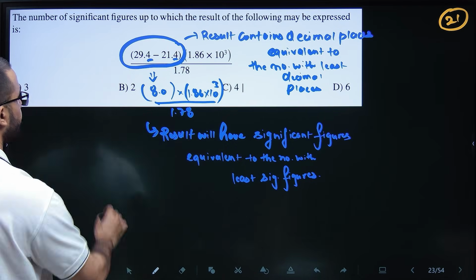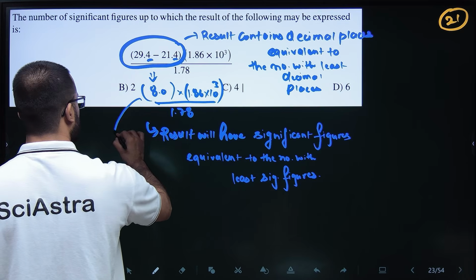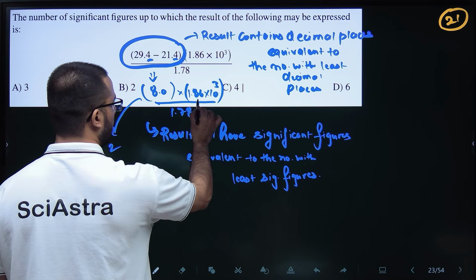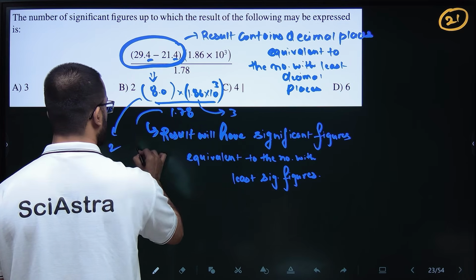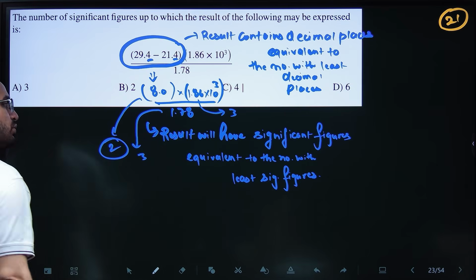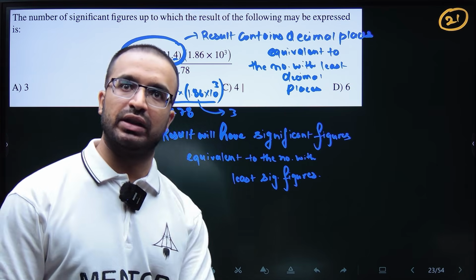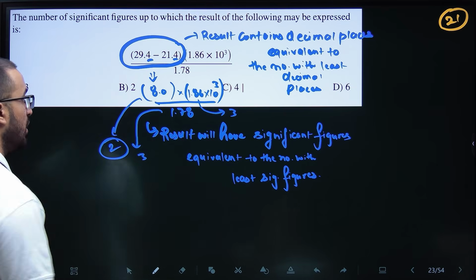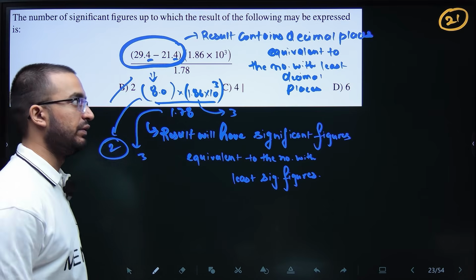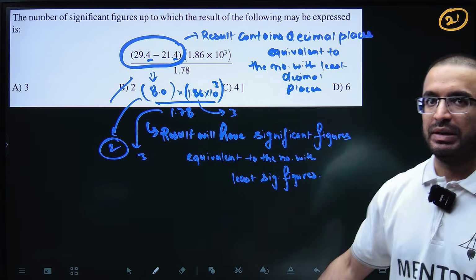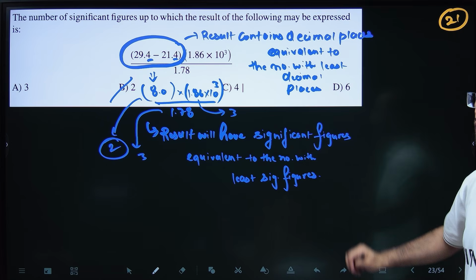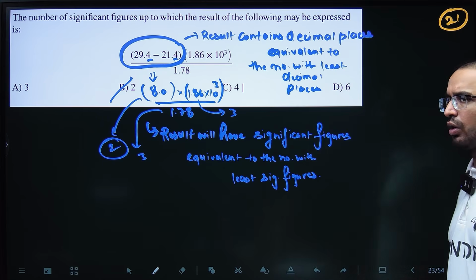Okay, so basically this number contains two significant figures, this number contains three significant figures, and obviously this number contains three significant figures. So the number with the least significant figures is two. So your answer will have two significant figures. Okay, so please revise the rules for calculating the number of significant figures. There are 4 to 5 rules, not more than that.